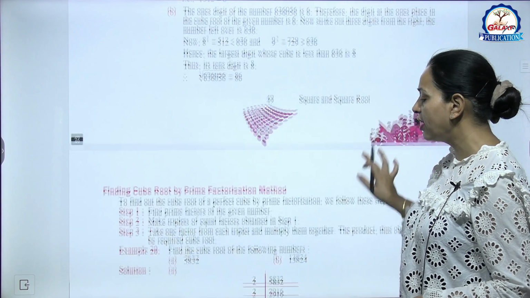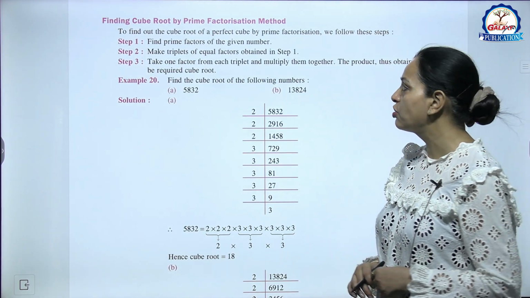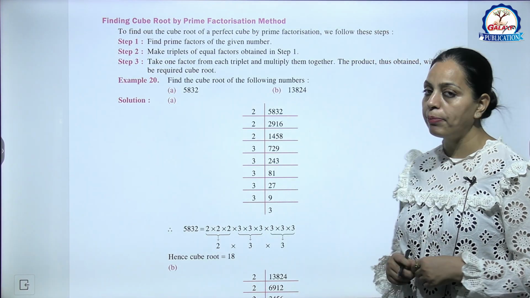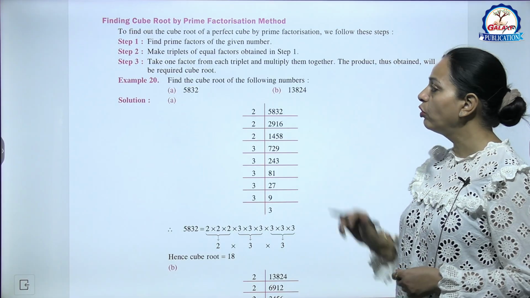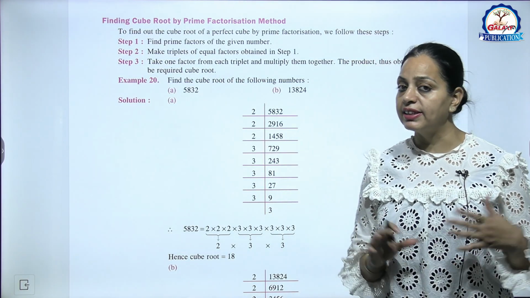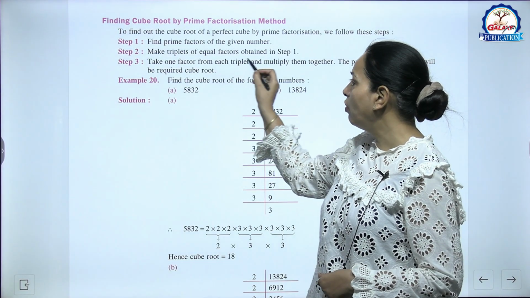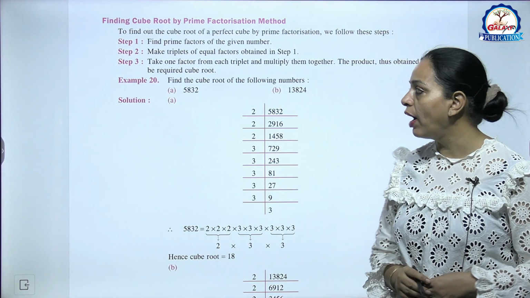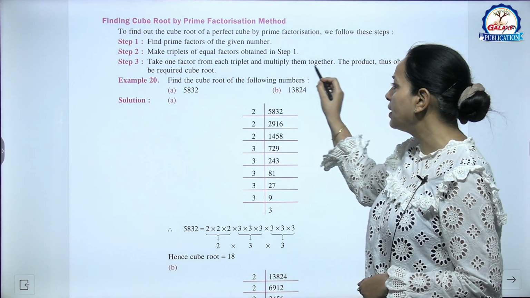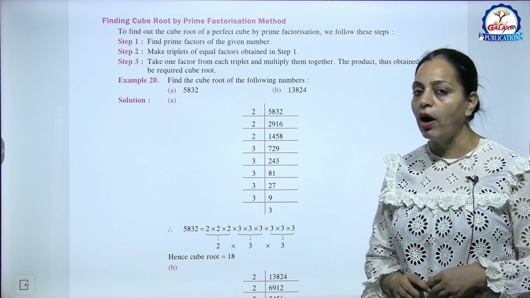So very interesting. Now the next, finding cube root by prime factorization method. To find the cube root of a perfect cube by prime factorization, we follow these steps. Step 1, find prime factors of the given number, जैसे हम square root में करते हैं. Then step 2, make triplets of equal factors obtained in step 1. And then step 3, take one factor from each triplet and multiply them together. Then the product thus obtained will be the required cube root.